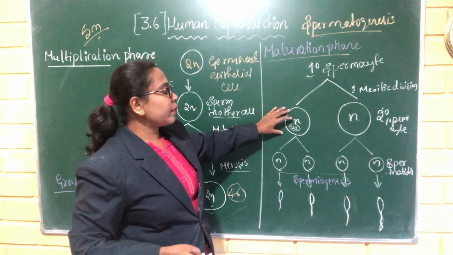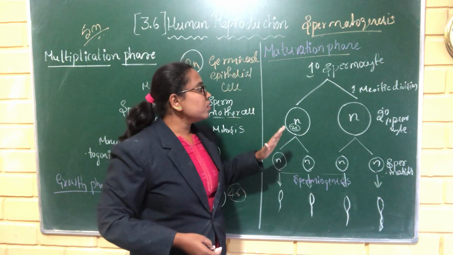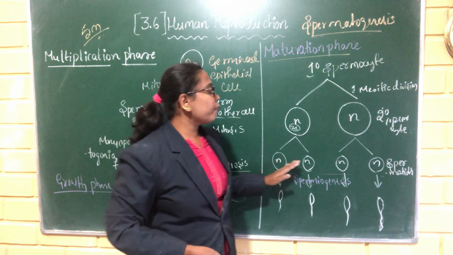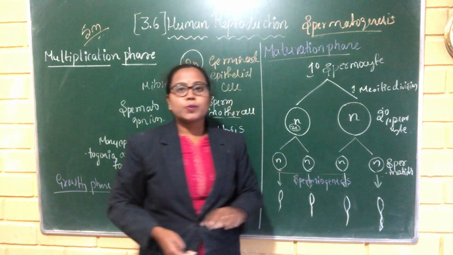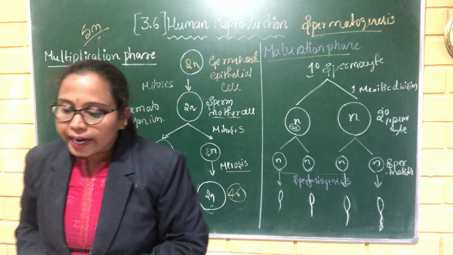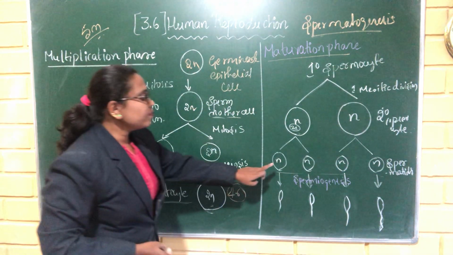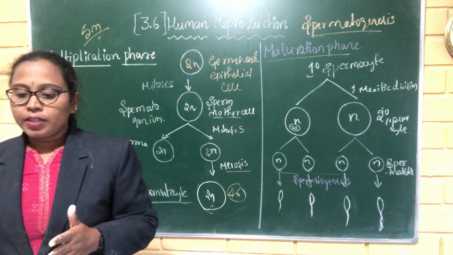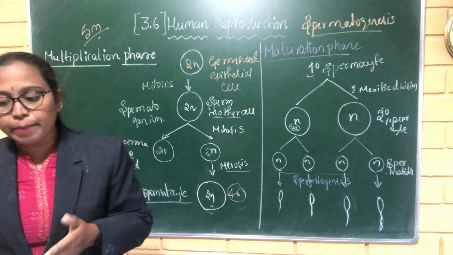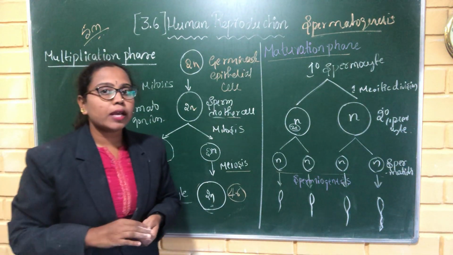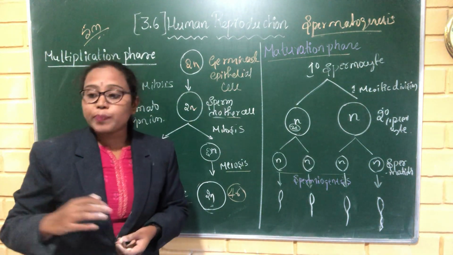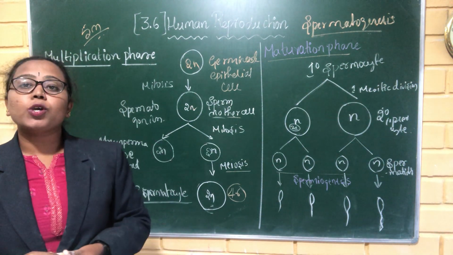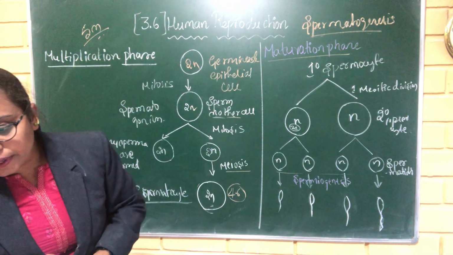The spermatids undergo further metamorphosis to convert into sperm or spermatozoa, and this process is called spermiogenesis.